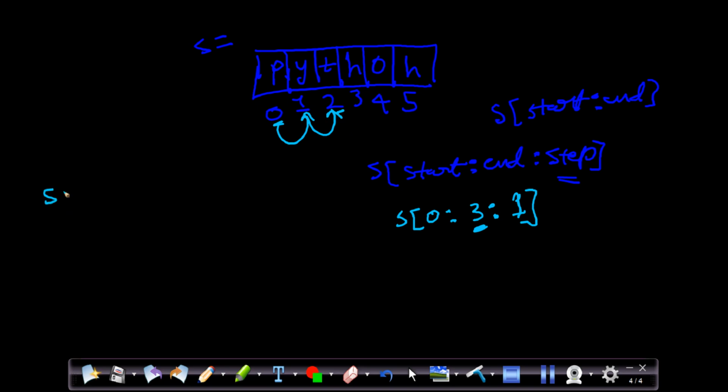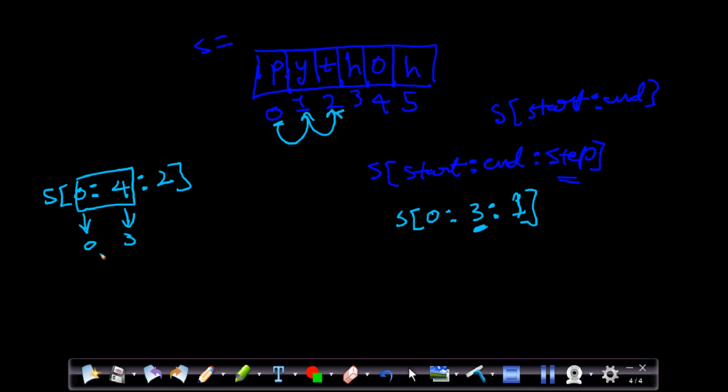Let me take one more example. 0 to 4, and the step can be 2. Till here we are sure, which means it will start from 0 and end with the third index, because 3 is the previous index to the 4. So that's why it will start with 0 and end with 3.